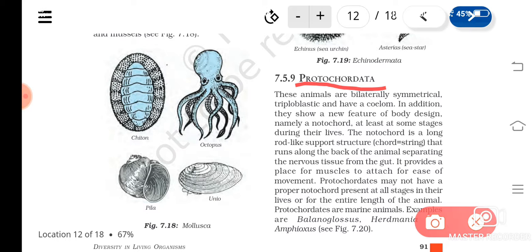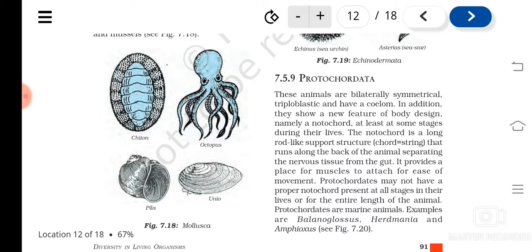They do not have the notochord through all their stages, or through the entire length of the body. In some organisms the notochord is present only in the tail region, in some other organisms it is found all through the body, from the head to the tail, and in some it may be present only in the tail region of the larval stage. Understood? So the notochord is a must to consider an organism under protochordata.